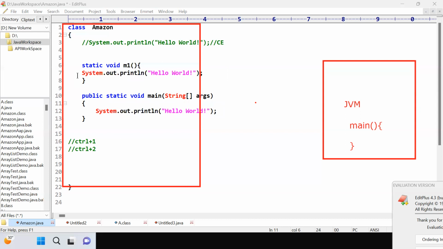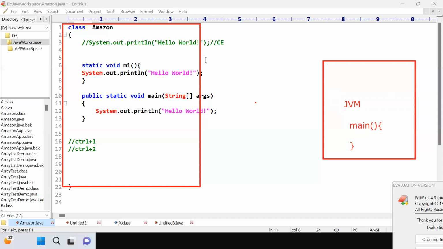We have different types of methods: an abstract method, a concrete method, a static method, a non-static method, a parameterized method, a non-parameterized method, void type, non-void type, return type, return statement, return with value, right? JVM is software, right? This is static, it is not dynamic.